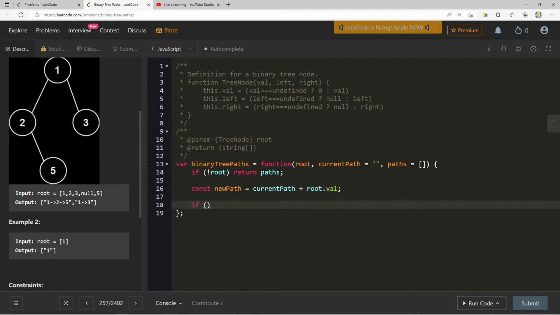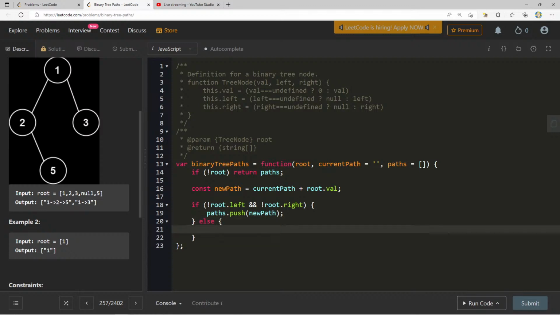And then here we can say if not root.left and not root.right, we can already just append this. So here we can say paths.push new path. This is if it's a leaf node.